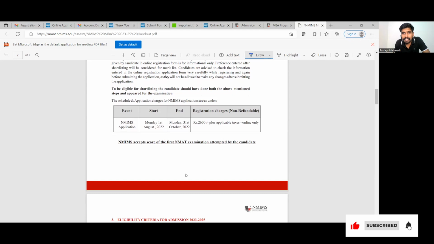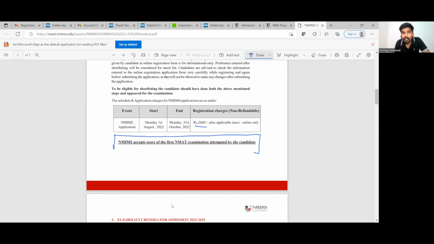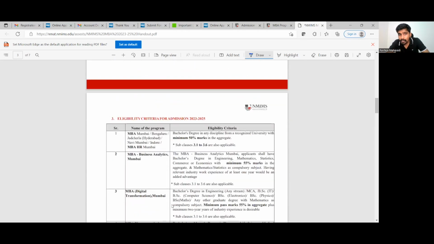The registration charge for NMIMS is 2600. Please make note of this. NMIMS accepts scores of the first NMAT examination attempted by the candidate only. Retake will not be accepted by NMIMS. Whilst retake may be accepted by other colleges that are accepting NMAT ka score, NMIMS is not going to do that.